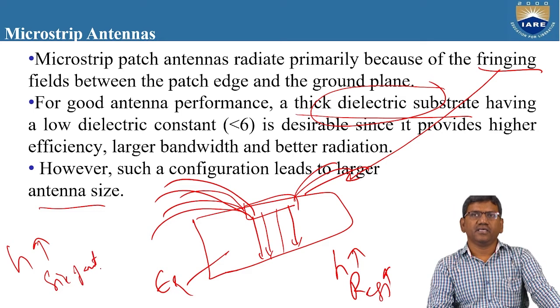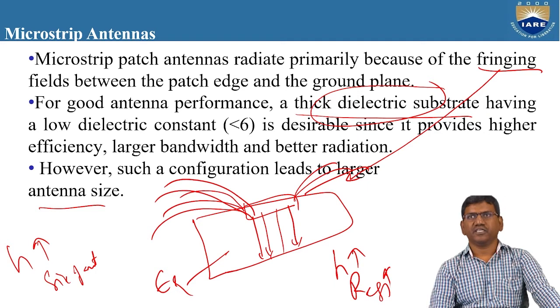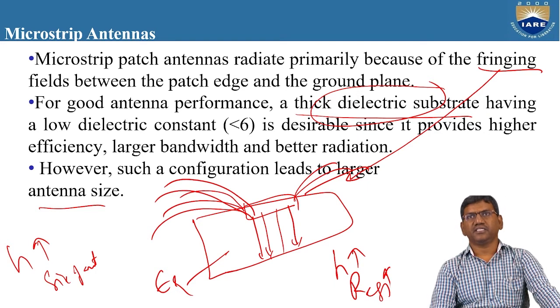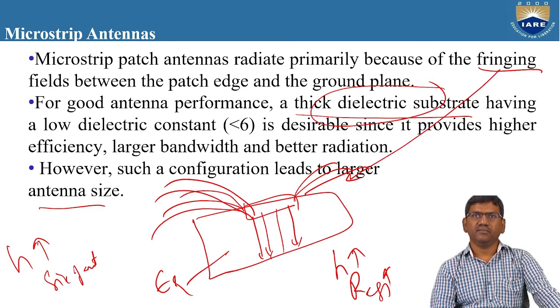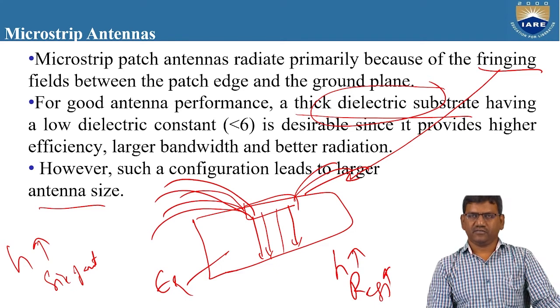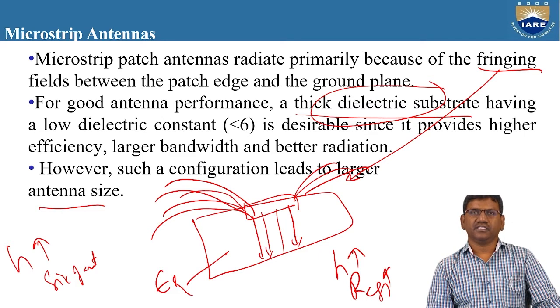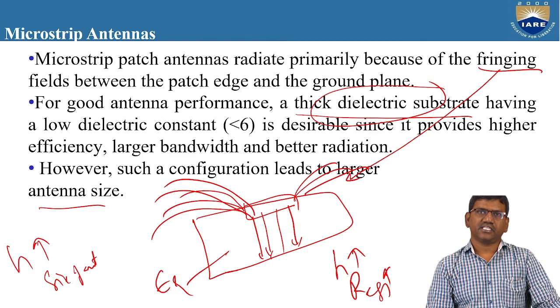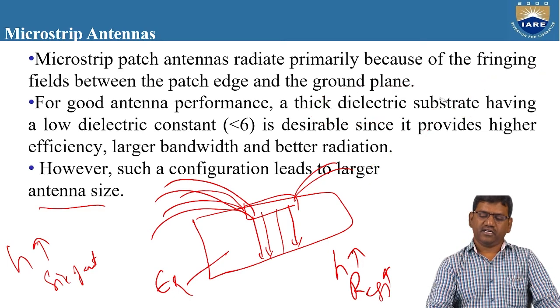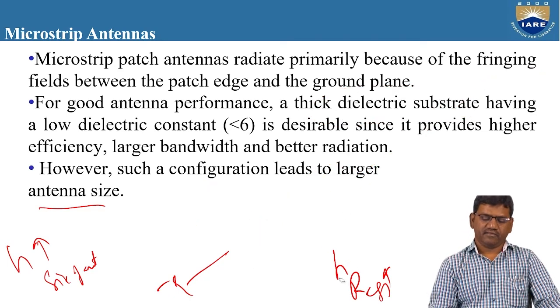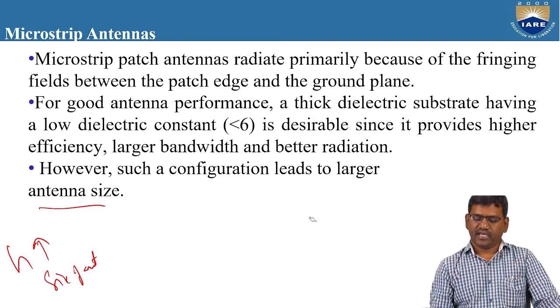So there must be an optimum value of H, which will increase the radiation efficiency, and at the same time the antenna size must be less. So we should design in such a way that H is optimum, radiation efficiency is more, and the size of the antenna is very small. So these are things to be considered while designing a microstrip antenna.